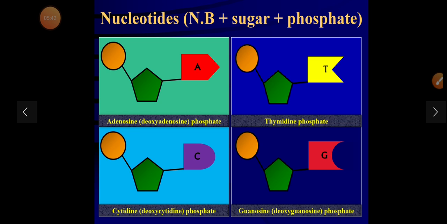Thus each polynucleotide strand has an anterior 3' end and a posterior 5' end. This represents the primary structure of nucleic acid, that is RNA and DNA.